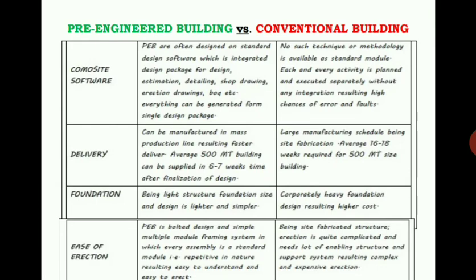So the foundation concept will be lighter and much simpler. In the conventional building, there is a heavy foundation design which results in higher cost. If the foundation weight is more, the cost of construction will also be more.